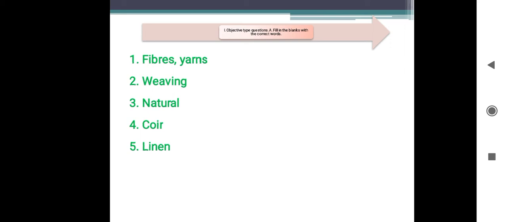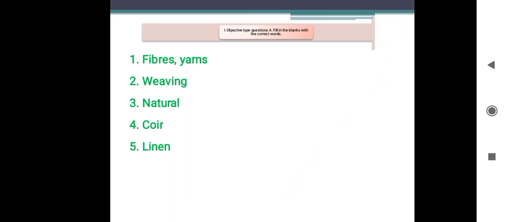Once again, listen. Fibers or thin strands of thread are twisted to make yarn. Weaving involves arranging 2 sets of yarn to make fabric. Cotton, wool and silk are natural fibers. Coir is obtained from the outer covering or husk of the coconut. Fibers obtained from the flax plant are used to make linen.